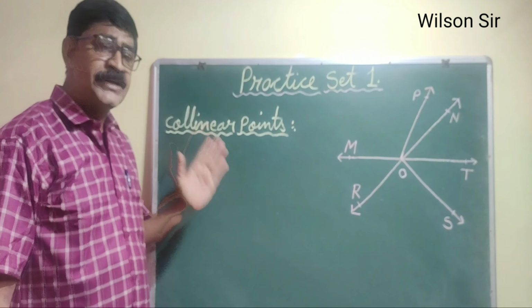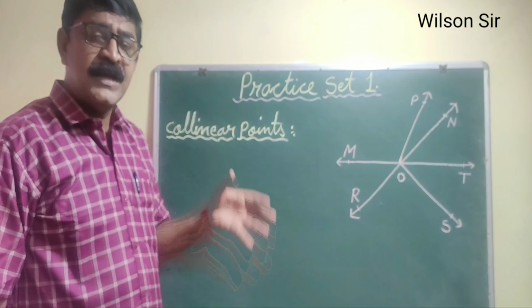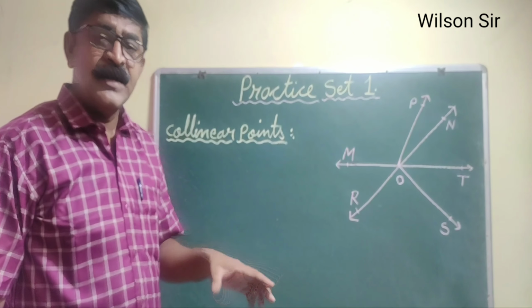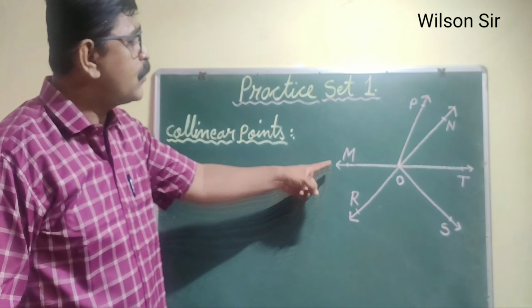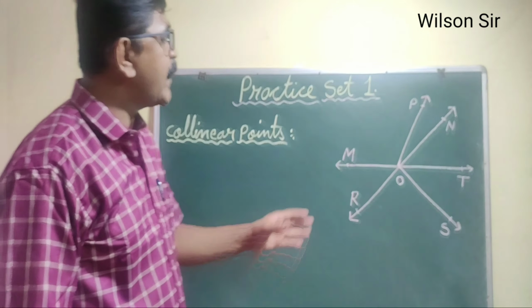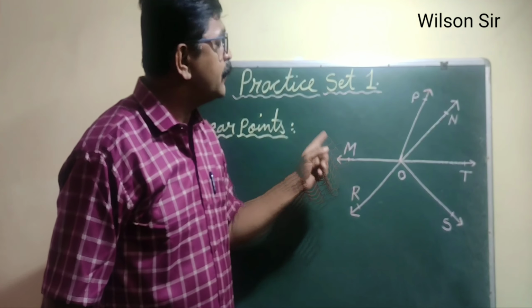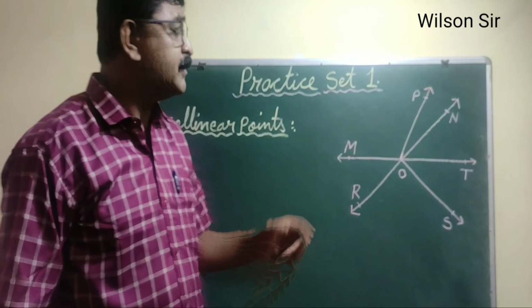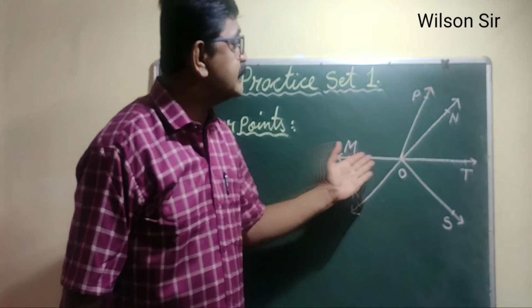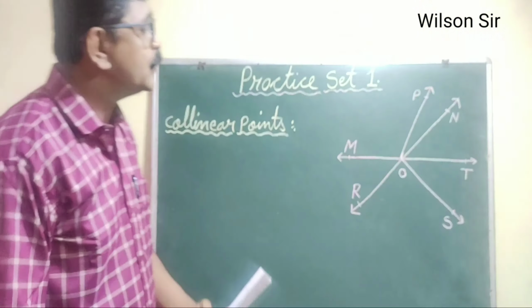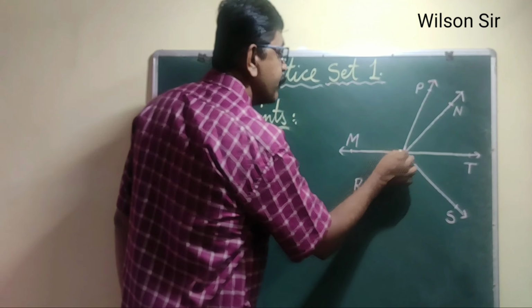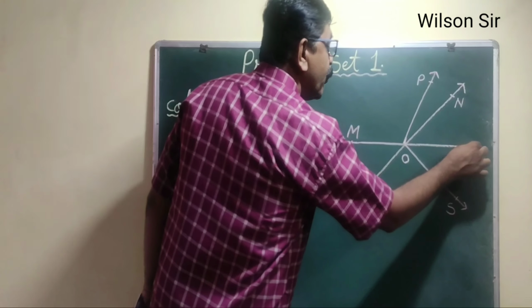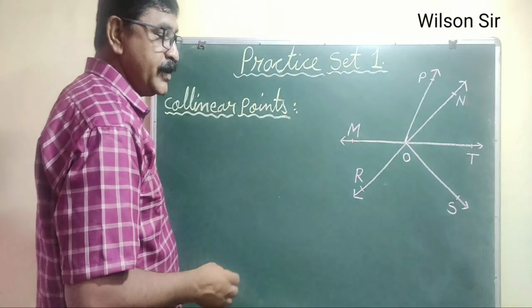So when three or more points lie on the same line, those points are called collinear points. Now in this figure you have to find out which points are on the same line. So we can see that point M, point O, and point T are collinear points.